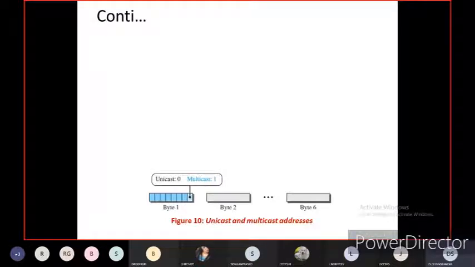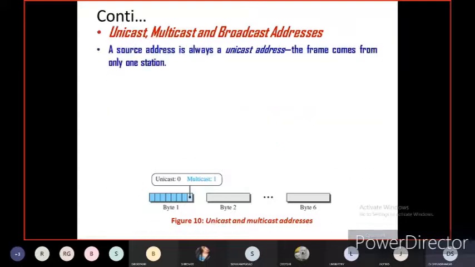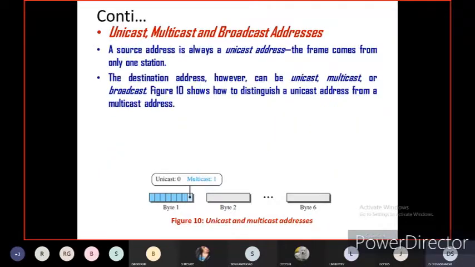What are unicast, multicast and broadcast addresses? A source address is always a unicast address. The frame comes from only one station, and that is called unicast.